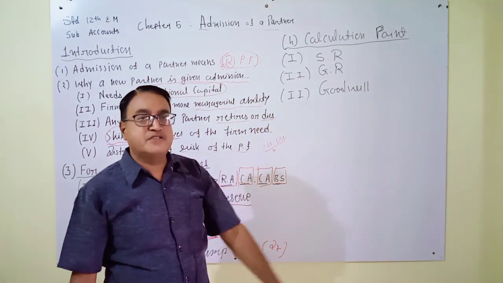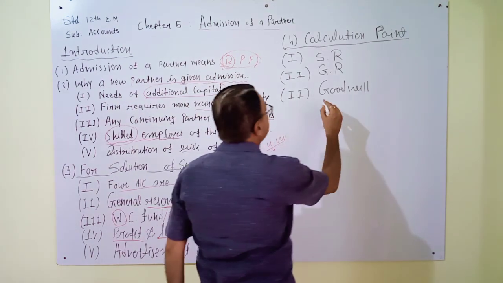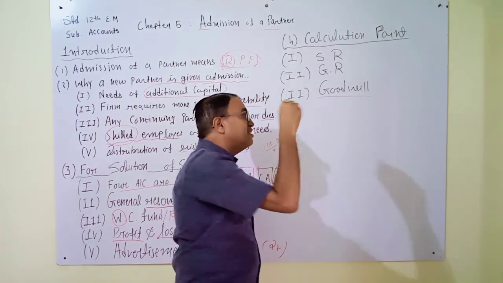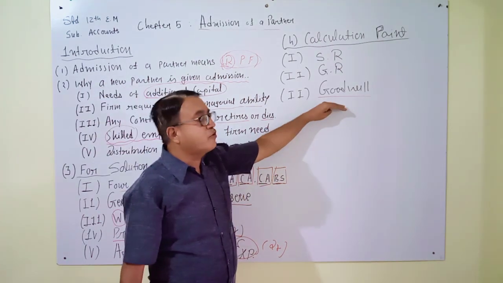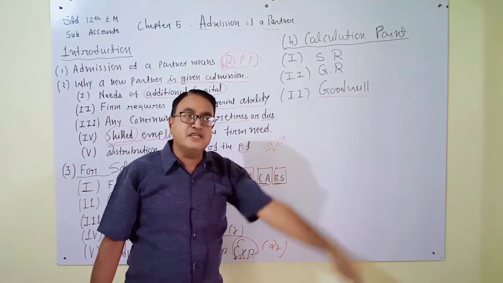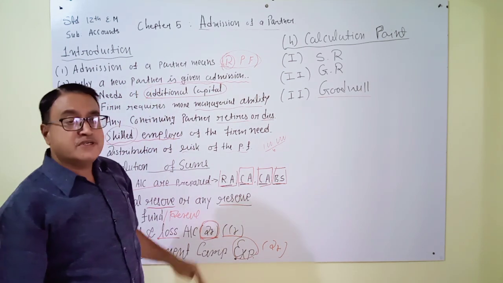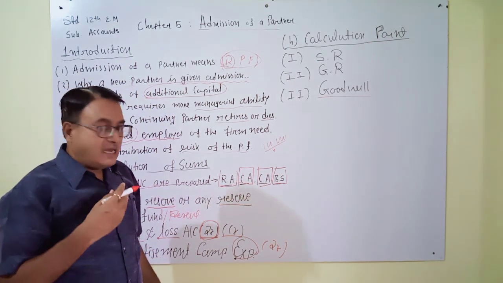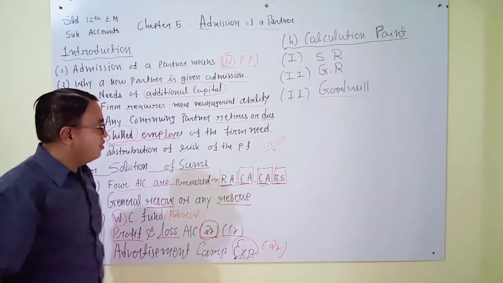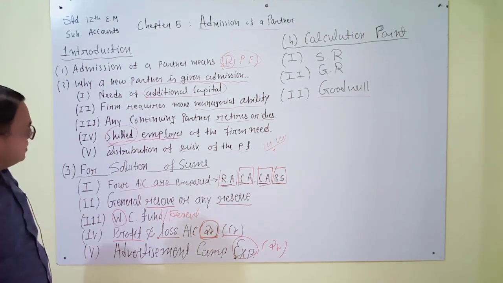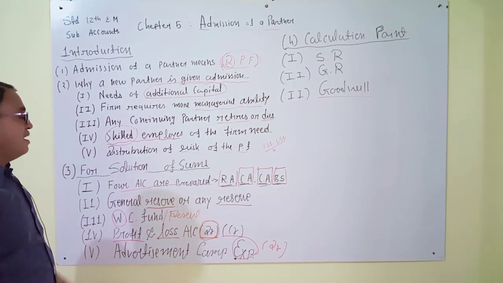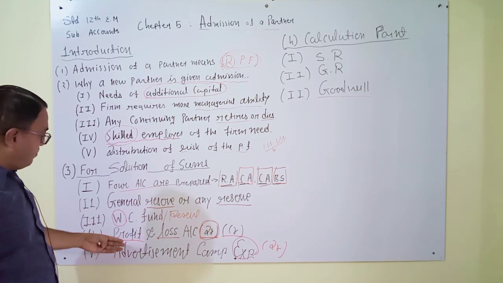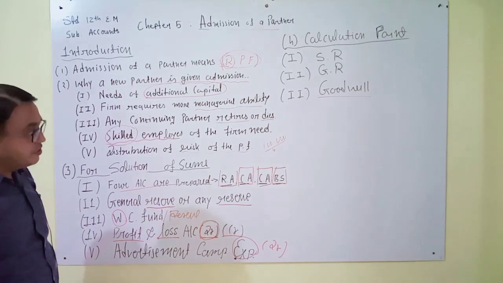Okay. And the last point is very important. Here is given goodwill. In this chapter, if you can learn the point of goodwill easily, then it is very easy to learn this chapter. I am very hopeful that you have understood all points; the introduction, reasons, and problematic points are presented here.